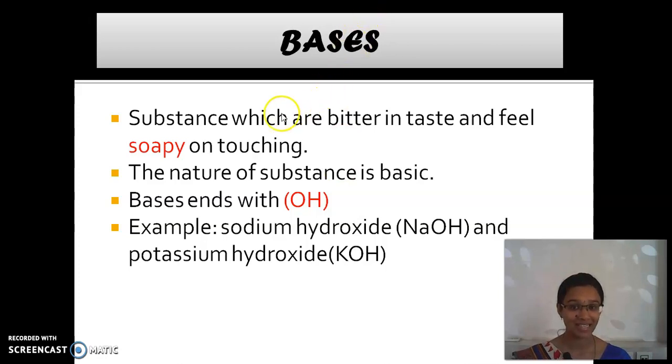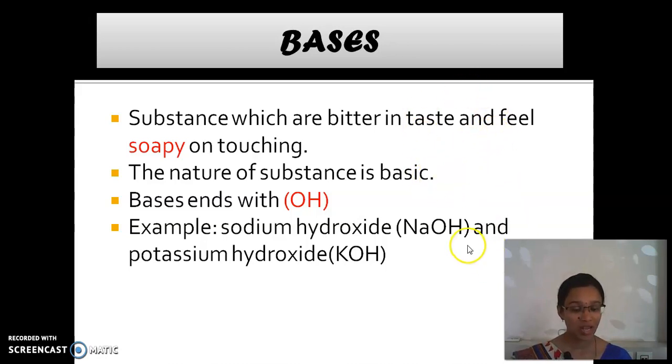So, bases. Bases are bitter in taste, and they are soapy to touch. If you touch soap, you feel how soft and slippery it is. Yes or no? So the bases are soapy on touching. They are bitter in taste. Their nature is basic. The bases always end with OH.